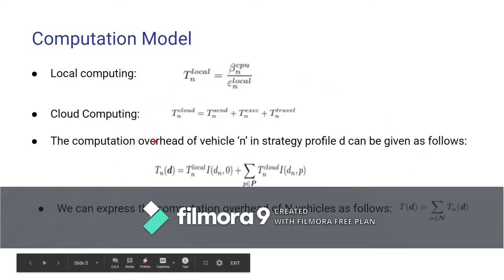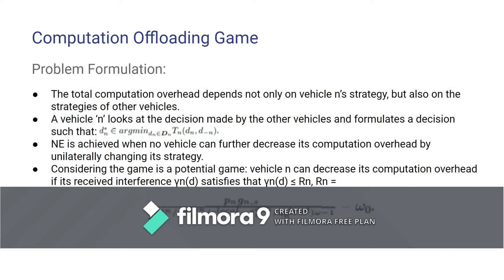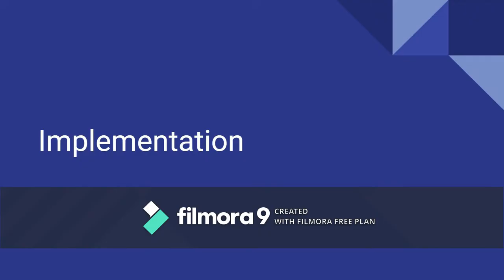And here, the Nash equilibrium is achieved when no vehicles can further decrease the overhead by changing its decision. So, vehicle N looks at decisions made by other vehicles and formulates its own strategy such that the optimal decision is obtained. Now, let's look at the implementation.